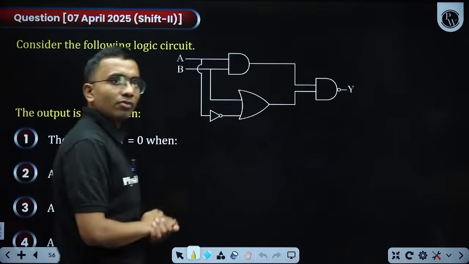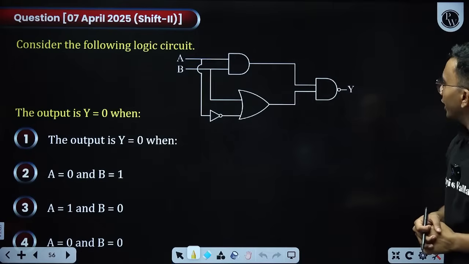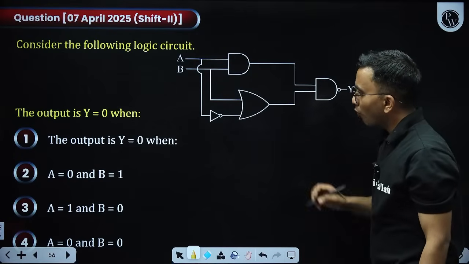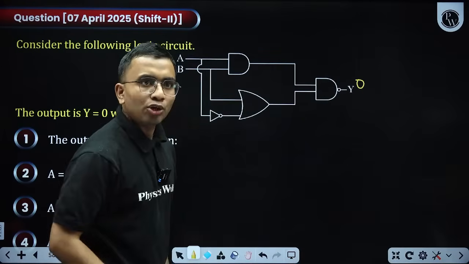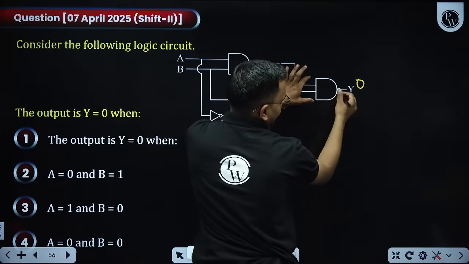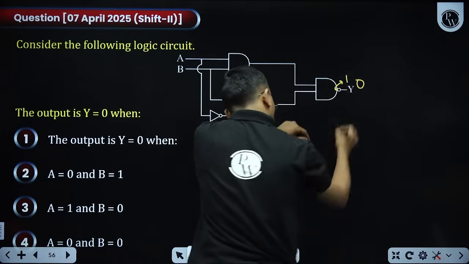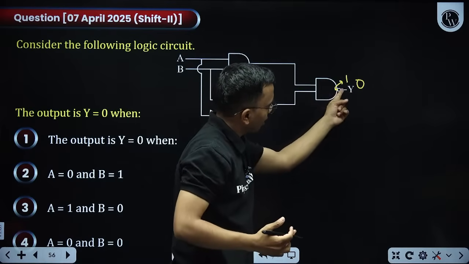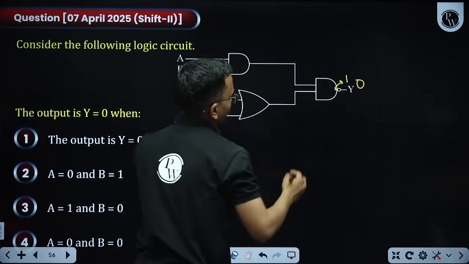Now a logic gate question. Consider the following logic gate. If the output is 0, what is the condition for A and B? Output is 0. First it is AND, then NOT. Output is 0 means before NOT it should be 1.